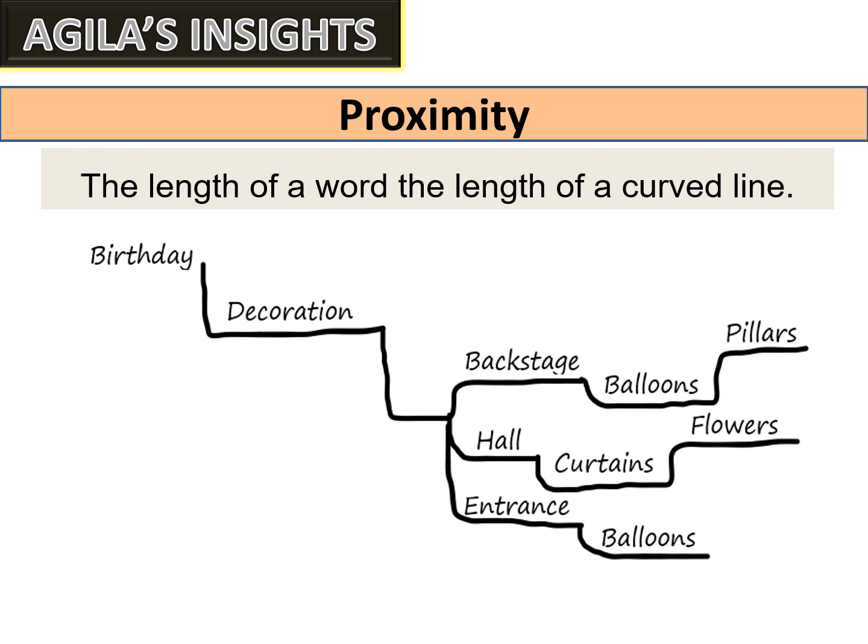Proximity. The length of a word ideally matches the length of a curved line. So look into the picture. In the picture I have given, the word decoration matches exactly the curved line, and so on. This makes the words closely associated. If the line is too long, then your points cannot be closely associated. So this is to be in proximity when the words match the curved lines. If the curve is too long and words are small, you can't bring the associations closer. So always keep the words as per the length of the curved line you're using.